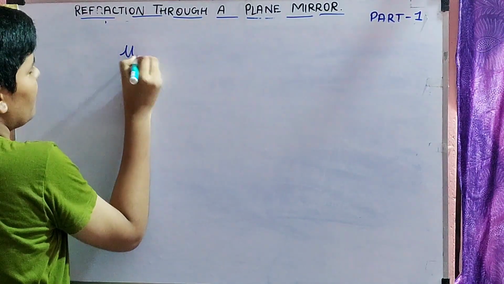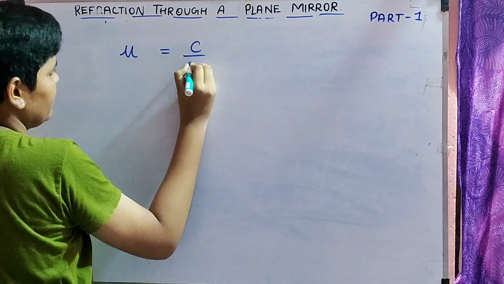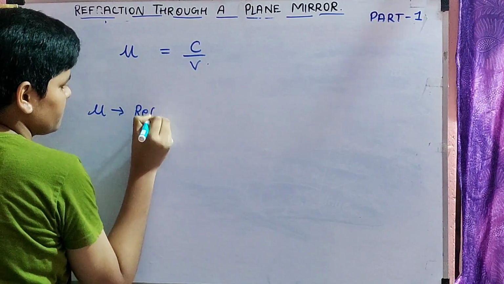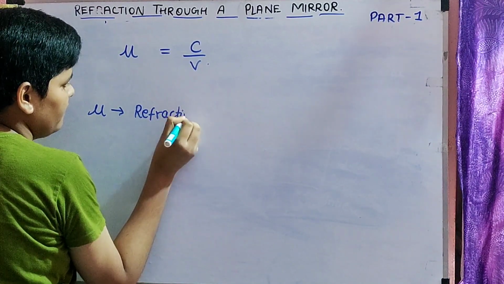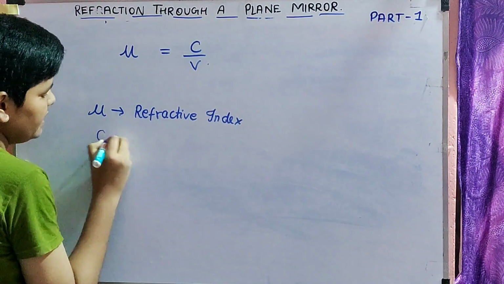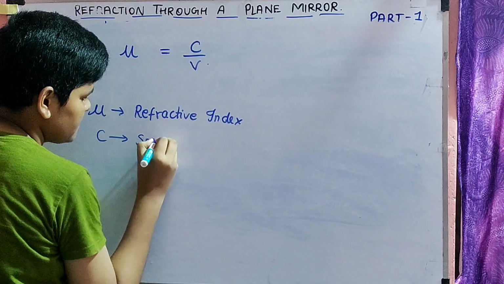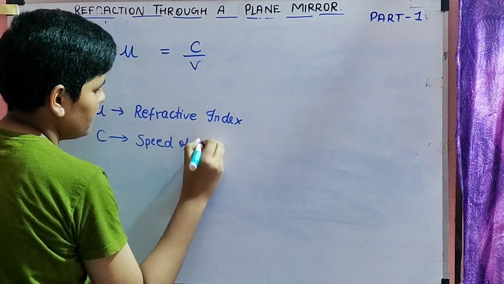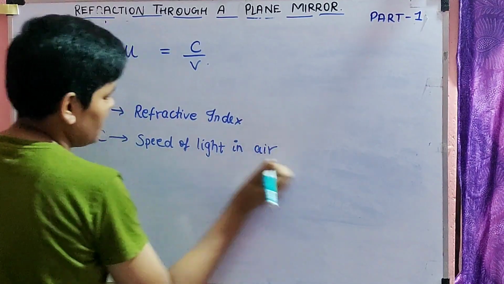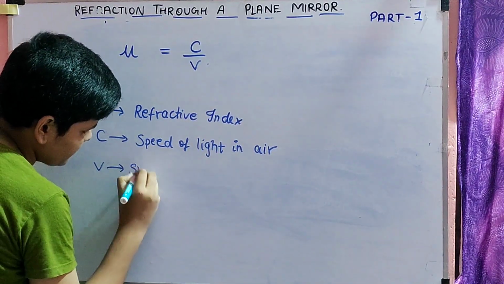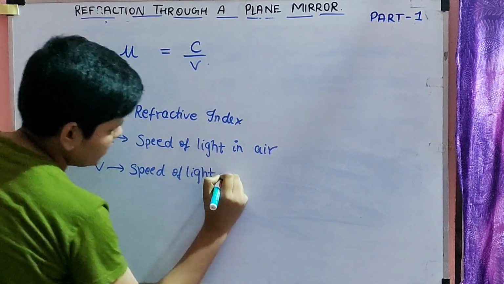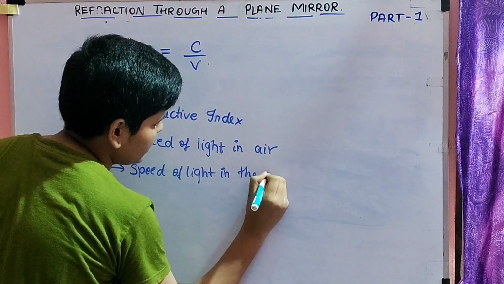Here we use the formula mu is equal to C by V. Mu is the refractive index. C is the speed of light in air. V is the speed of light in the particular medium.